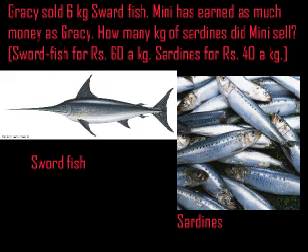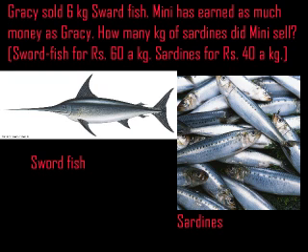Once again read the question. Gracie sold 6 kg swordfish. Minnie has earned as much money as Gracie. How many kg of sardines did Minnie sell? Swordfish for rupees 60 a kg. Sardines for rupees 40 a kg.